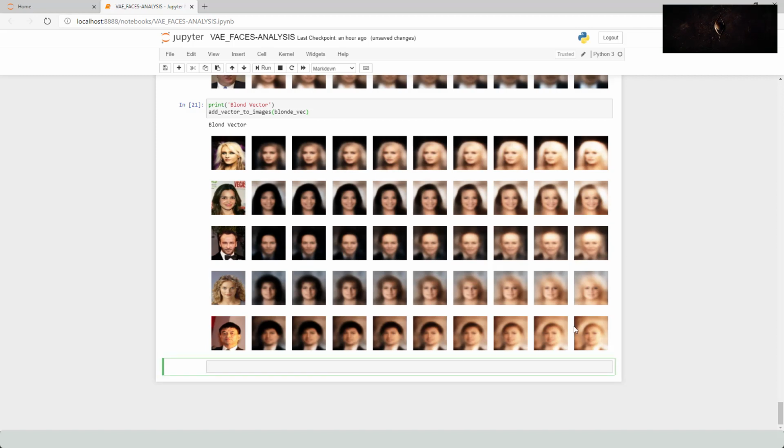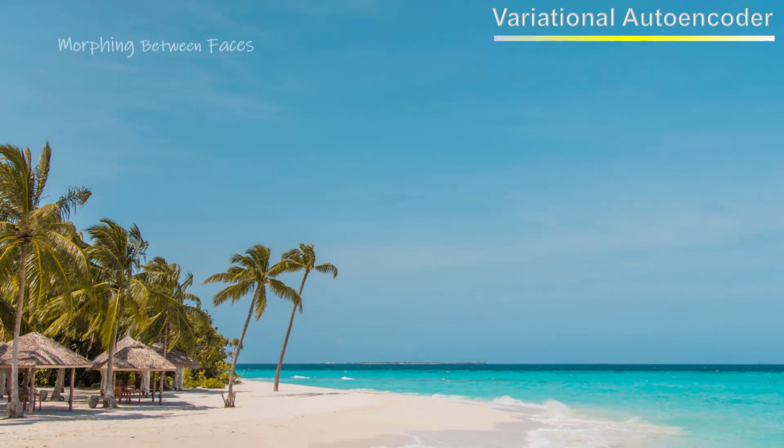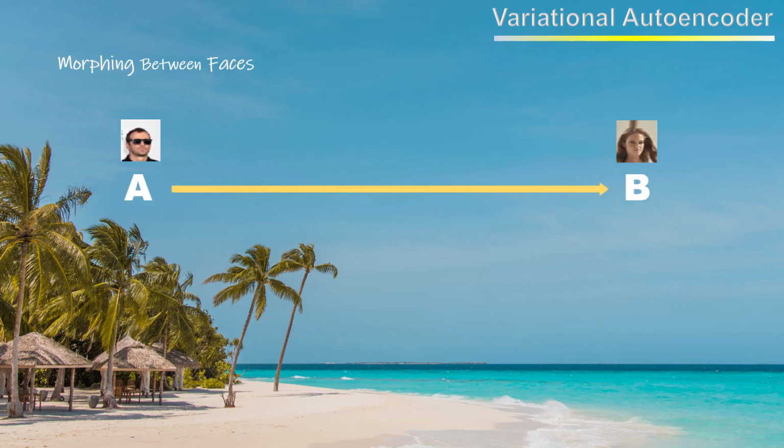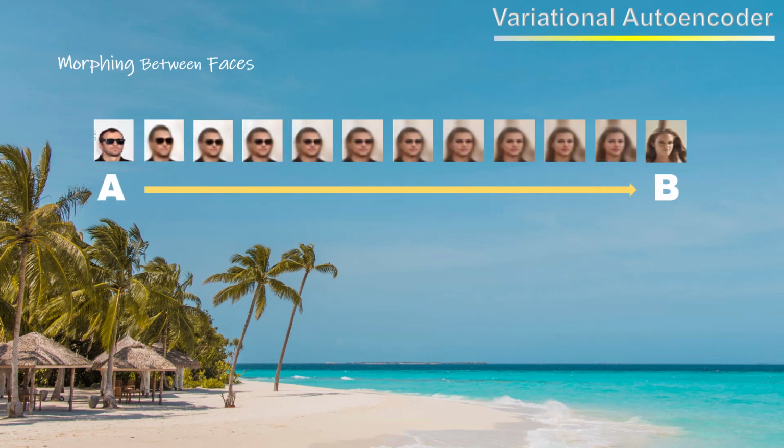We can use a similar idea to morph between two faces. Morphing between faces. Imagine 2 points in the latent space, A and B, that represent 2 images. If you started at point A and walked toward point B in a straight line, decoding each point on the line as we went, you would see a gradual transition from the starting face to the end face.